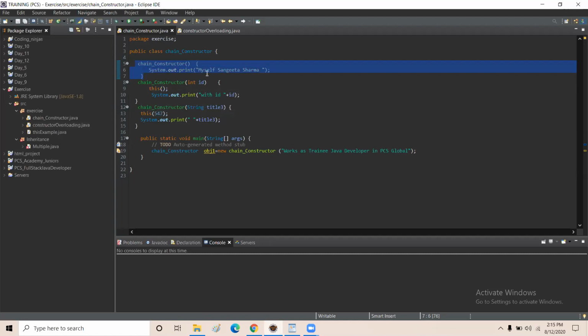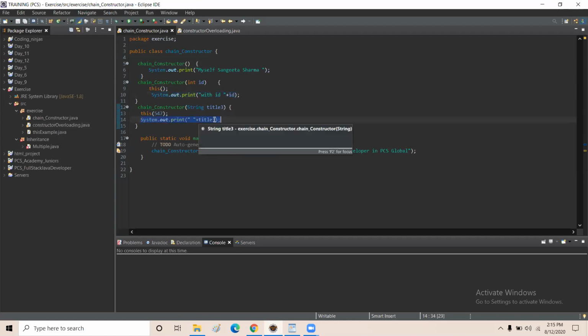So "myself Sangeeta Sharma" will be printed first, then the control goes back here and "with ID 547" will be printed, and then the control again comes here and the title will be printed, which is coming from here.